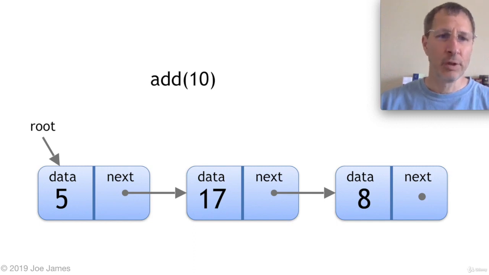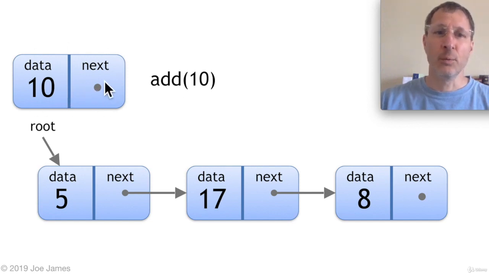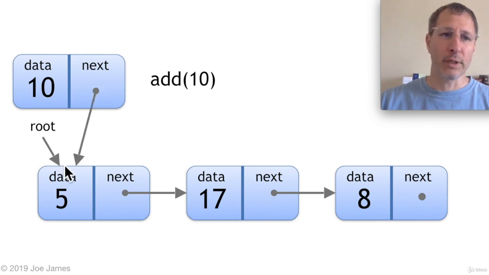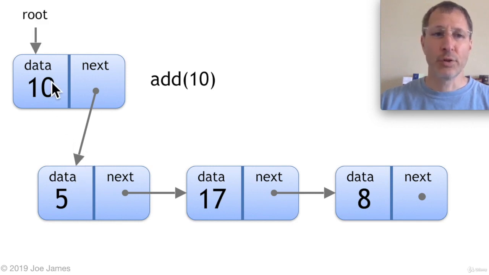Let's look at the add operation. So here's our linked list. We have a pointer to the root. We want to add 10. That's our command. Let's add 10. So we first are going to create a new node with that data 10 in it. We don't have anything in the next pointer yet, but what we're going to do is point the next pointer to where the root is currently pointing. So the root currently points at this 5 node. We're going to put the next pointer for this new node pointing at the root node. And then we change our root to the 10. So we effectively inserted this new 10 node at the very beginning of the linked list. That's how we're going to do the insert operation.